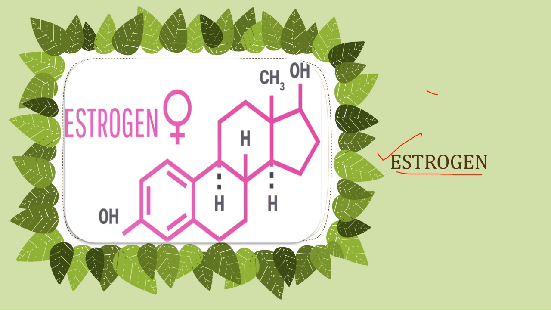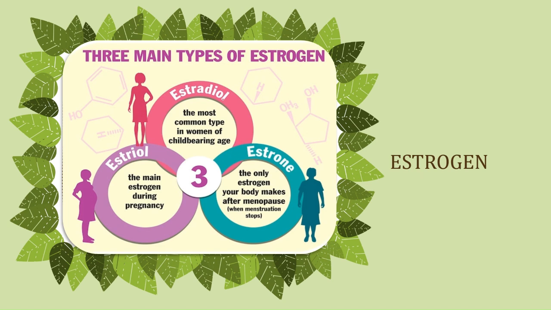So if we talk about estrogen, it is secreted by the granulosa cells of the ovarian follicles, and it is also secreted by the corpus luteum. So what happens in late pregnancy? It is secreted by the placental syncytiotrophoblast. This is important here. You have to remember this. In late pregnancy, it is secreted by the placental syncytiotrophoblast. Now we have three forms here, that is estradiol, estriol, and estrone. Estradiol is present in normal people, estriol is present in pregnant women, and estrone is present in postmenopausal women.